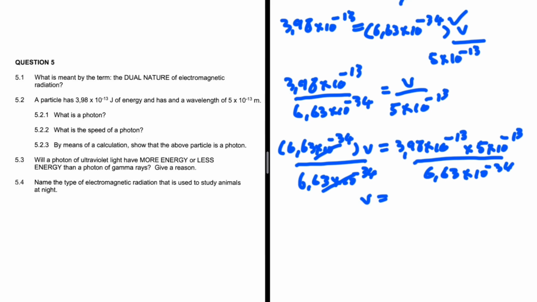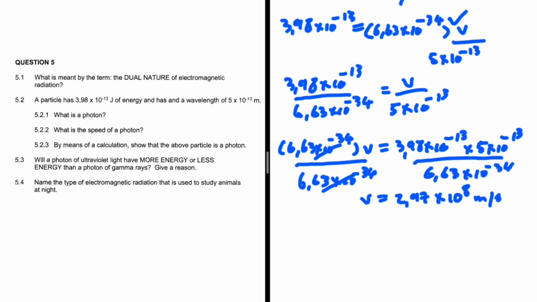I'm actually getting 2.97 times 10 to the power 8 meters per second. If we round it off to the nearest whole number, we would have 3 times 10 to the power 8 meters per second. But I think we can just leave it like that.